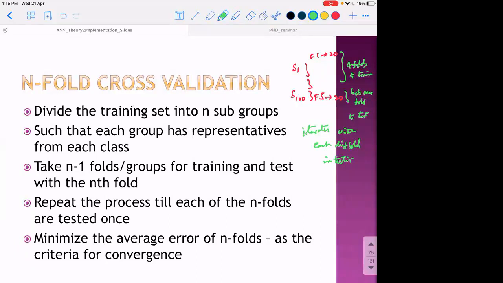As you can see, this process enables us to test with each of the samples once as the test sample.